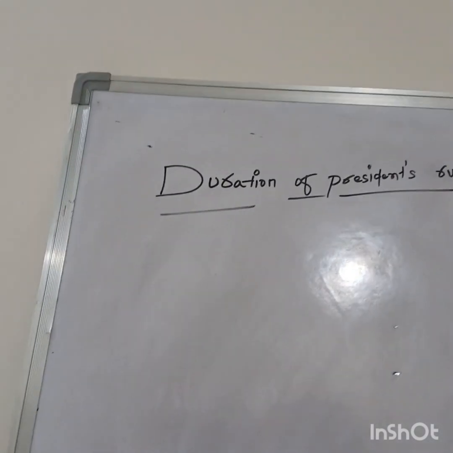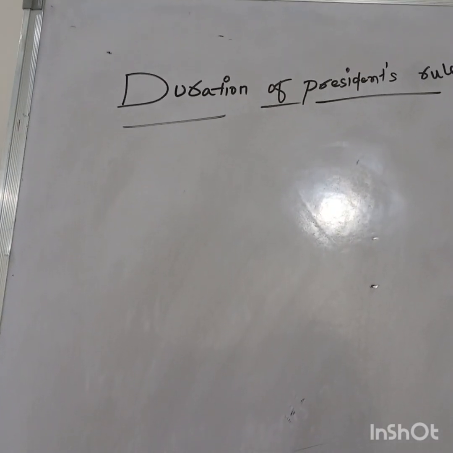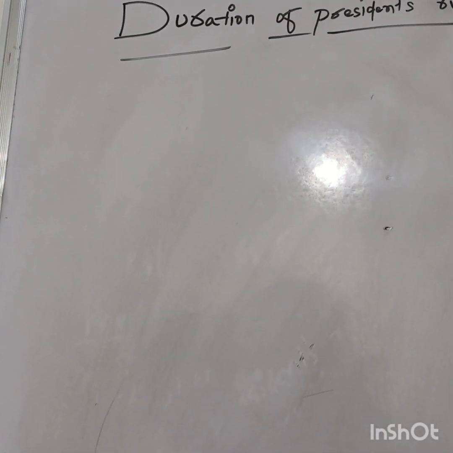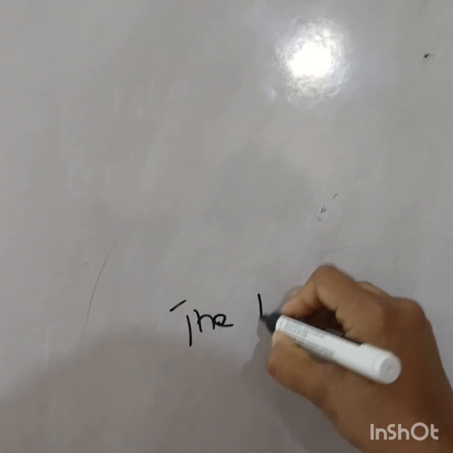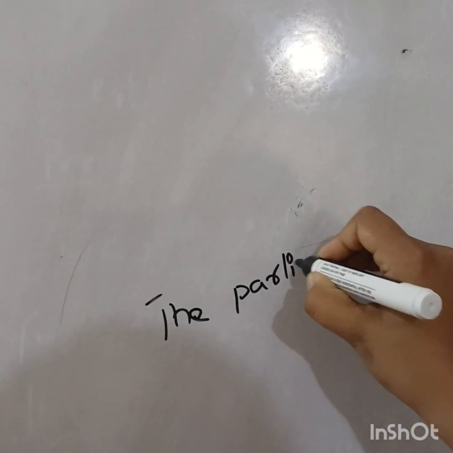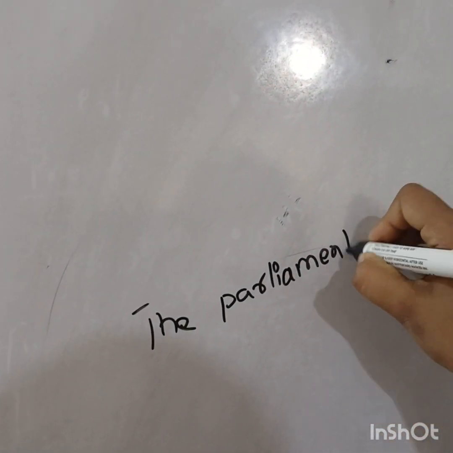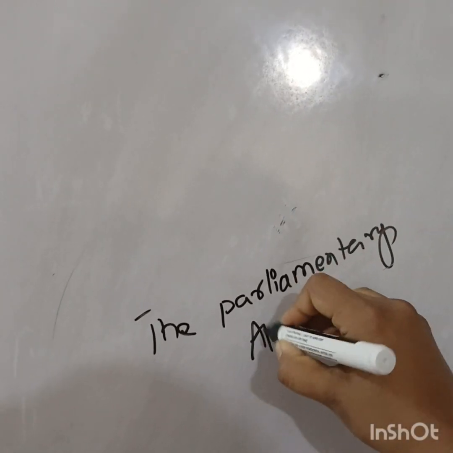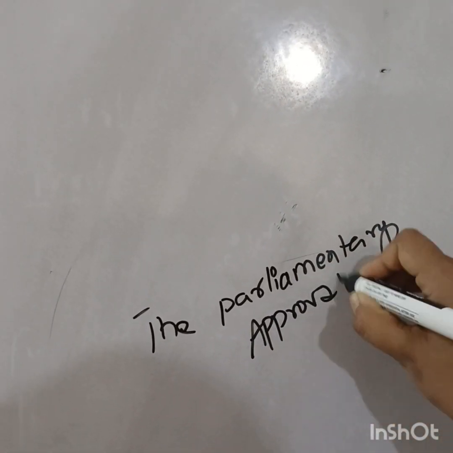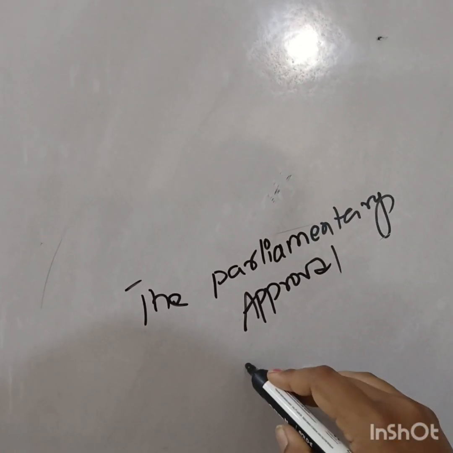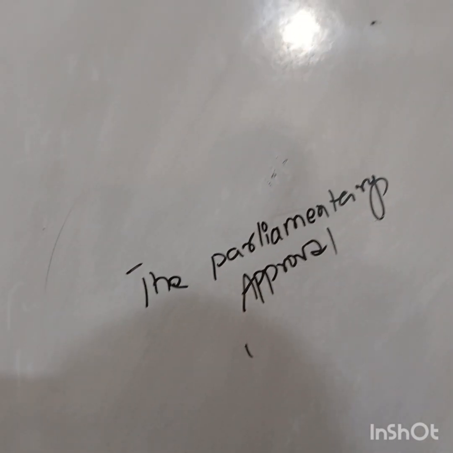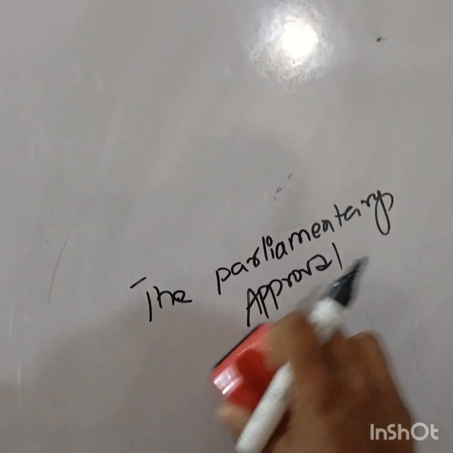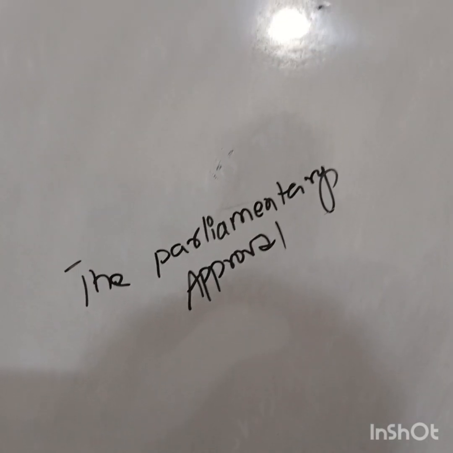Now let's look into, we have already seen the parliamentary approval process, and how the proclamation of emergency has to get the approval of both the houses, Lok Sabha and Rajya Sabha.